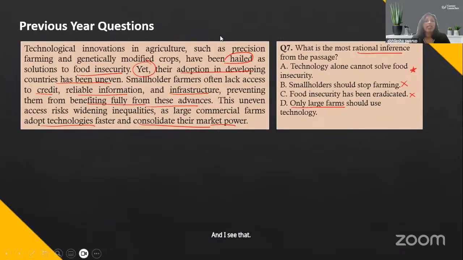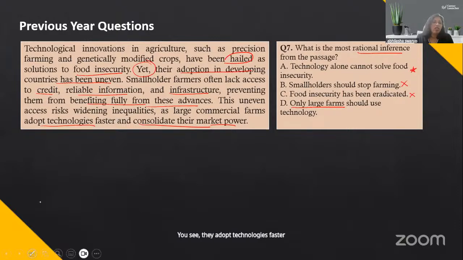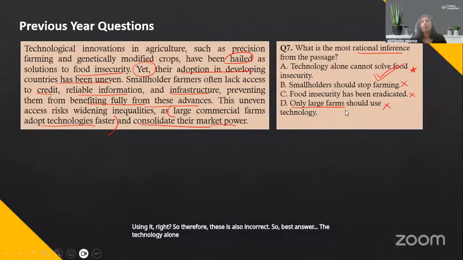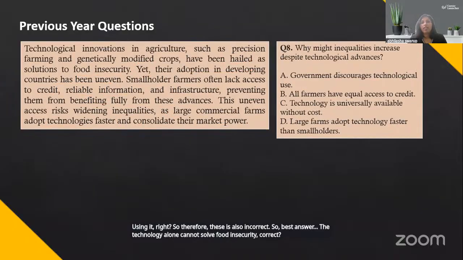So, what should my answer be? I can't say that only large farms use technologies. I say they adopt technologies faster, but it is not that only they are using it, right? So, therefore, D is also incorrect. So, best answer A, that technology alone cannot solve food insecurity, correct? All right, let's look at the next question.